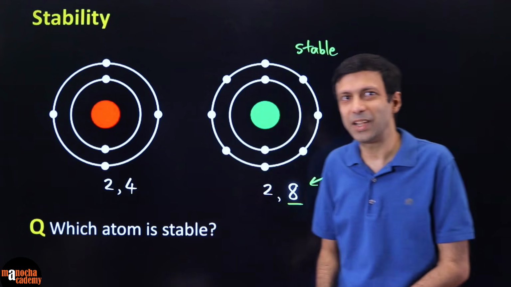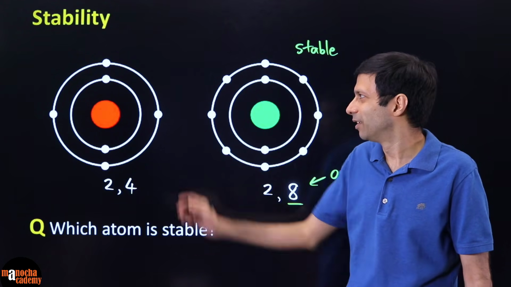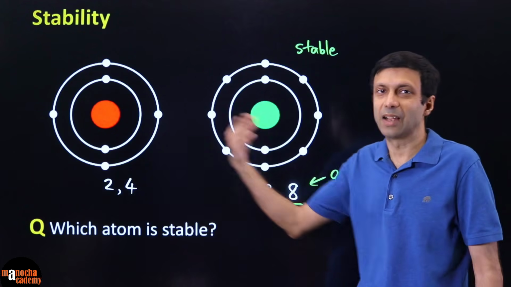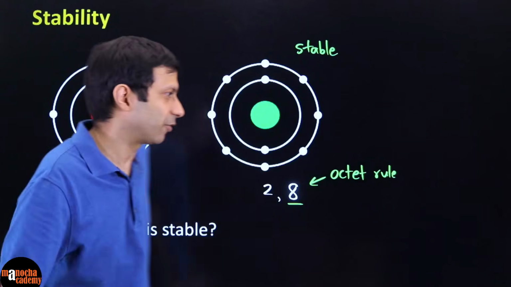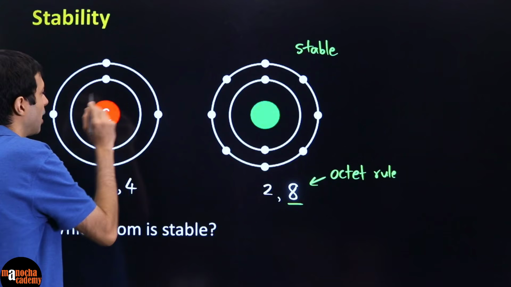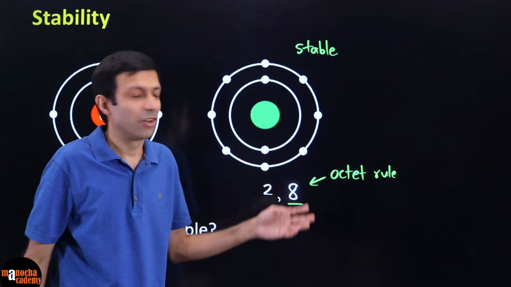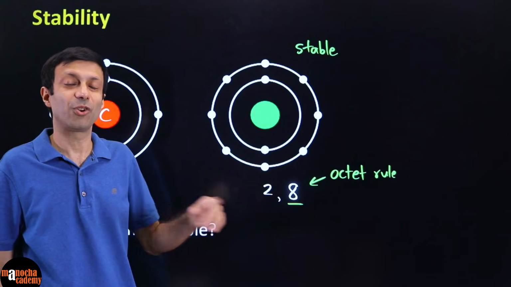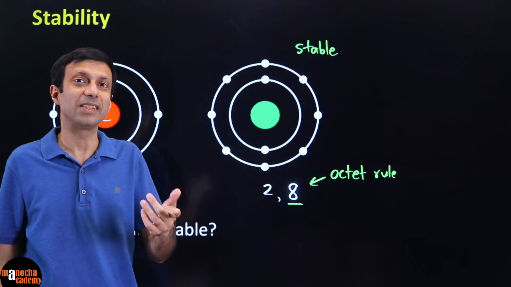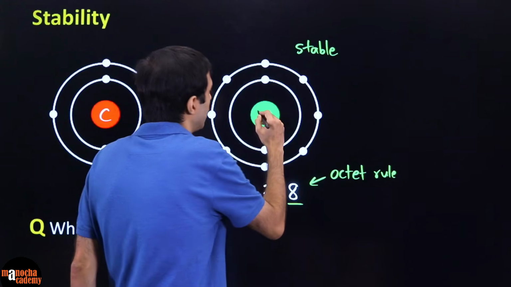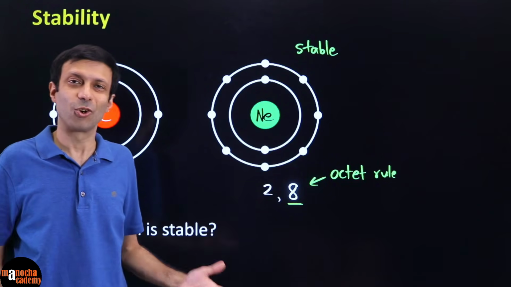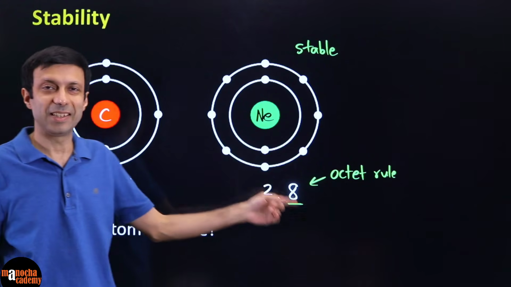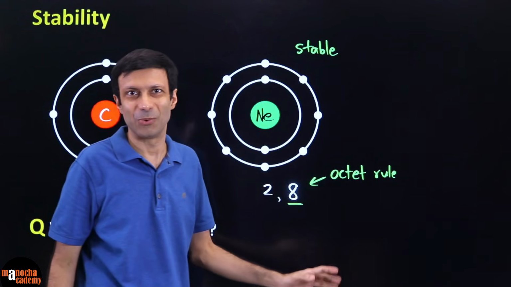Now can you guys identify these atoms for me? Which one are these? So who's this guy? The guy on your left is basically carbon, 2, 4, 6 electrons. So very good, this guy is carbon. And who is this guy? 2 plus 8, 10 electrons, atomic number 10. It is basically the noble gas neon. And we know all inert or noble gases are stable, and it is stable because of the octet rule.